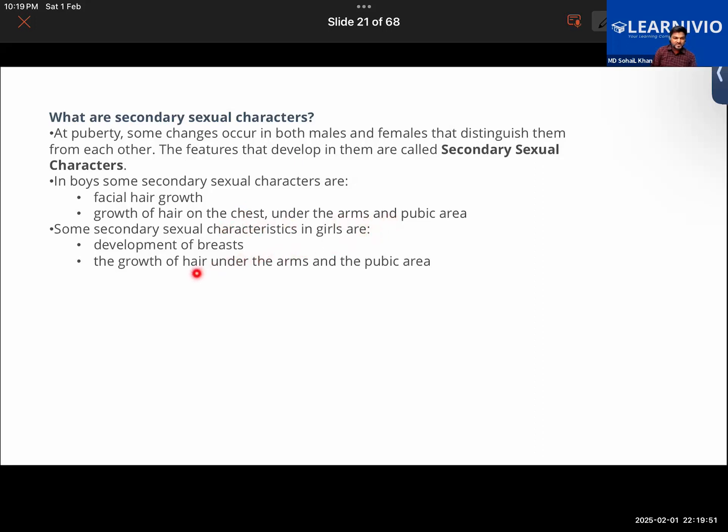As for the girls, it's the development of breasts, widening of the hip, growth of hair under the arms and pubic area. Right. So it's the change that is occurring in both of them, and because of it we are able to distinguish between the genders, whether it's a male or female. Getting it?